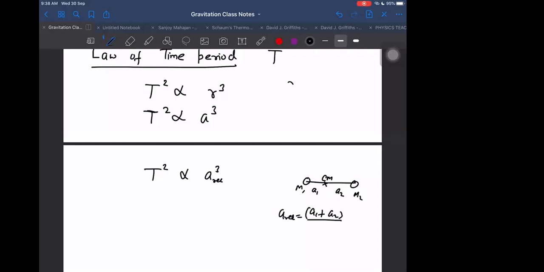Same way for R also. Sometimes they may be moving in circular orbits, but each may have its own circular orbit around the common center of mass. One circular orbit for one and the other circular orbit for the other.